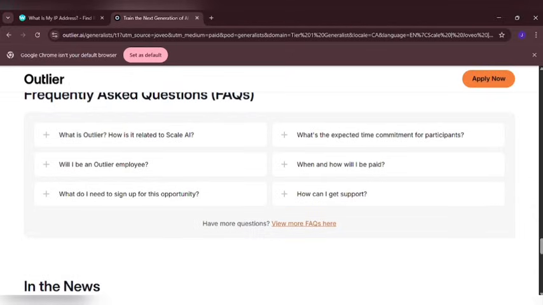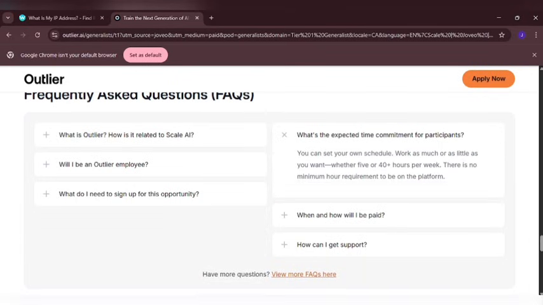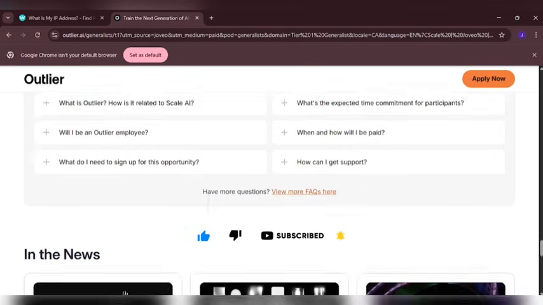So you can get to understand. Now you can come right here and see where it says what is the expected time commitment for participants, depending on how you want to spend your time right here. You can set your own schedule. That is the benefit you are getting right on this platform. You don't actually have to work with a specified hour or particular time. Work as much or as little as you want, whether 5 or 40 hours per week. There is no minimum hour required to be on the platform. So these are your own decision and choice if you actually want to go around this right here.